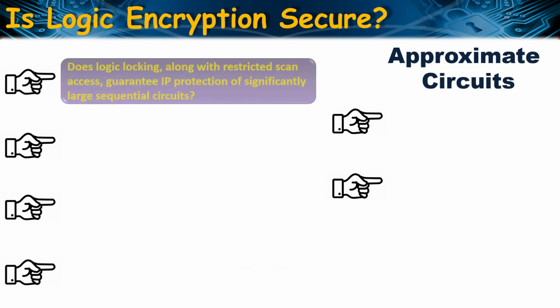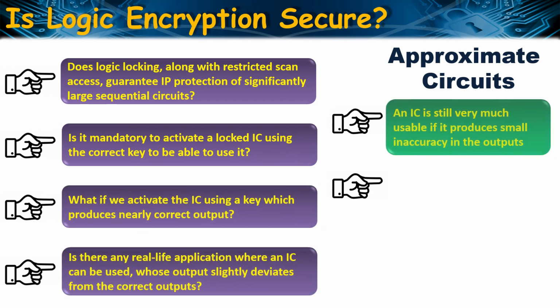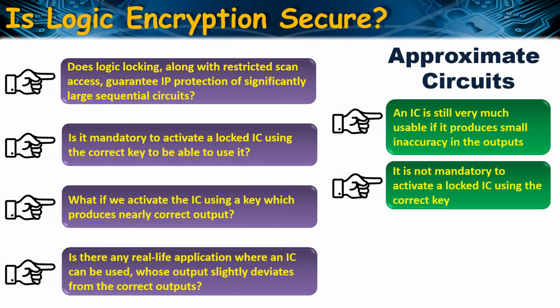So, two possible ways to extract the key of a logic locked sequential circuit are either mounting the circuit handling attack or applying the SAT attack after circumventing the sequentiality of the circuit by misusing the scan-based DFT infrastructure. While circuit handling attack suffers from scalability issue, the scan-based DFT infrastructure can be secured by various methods that I have discussed so far.